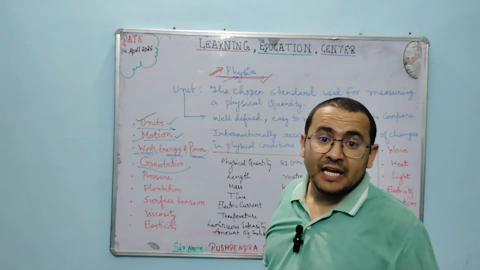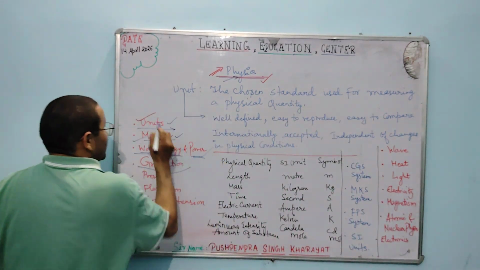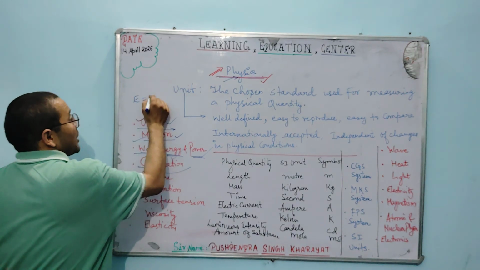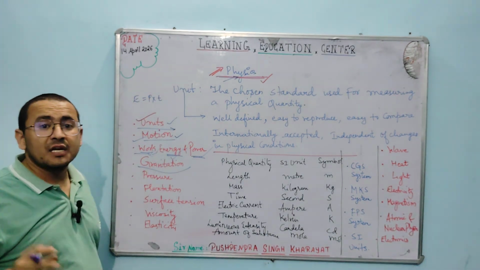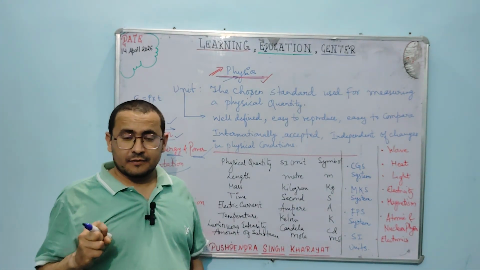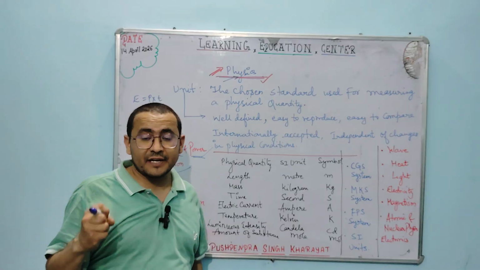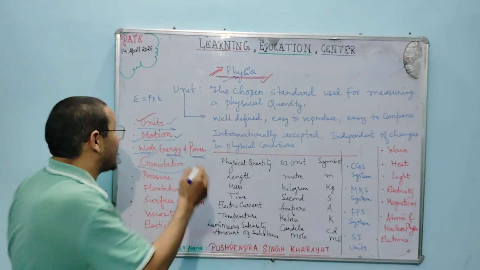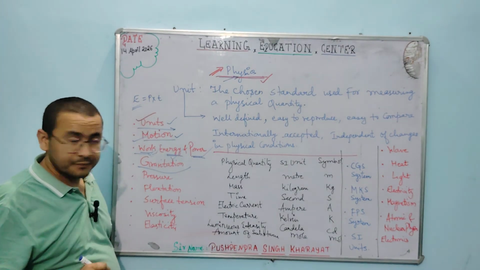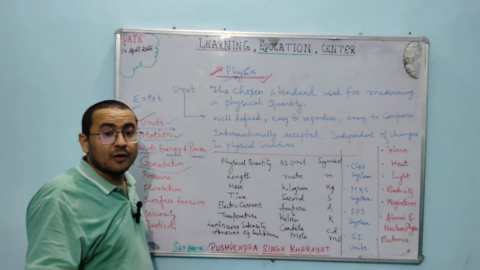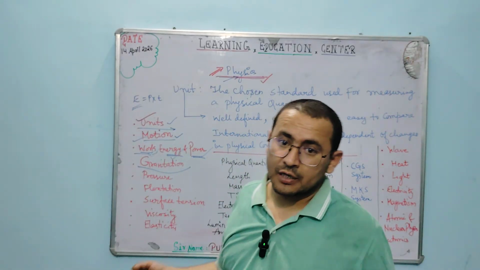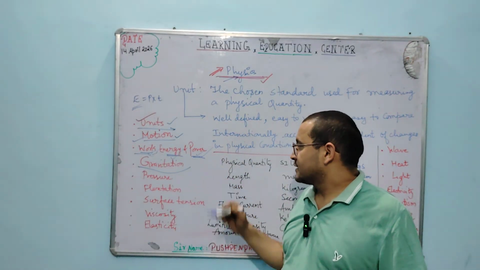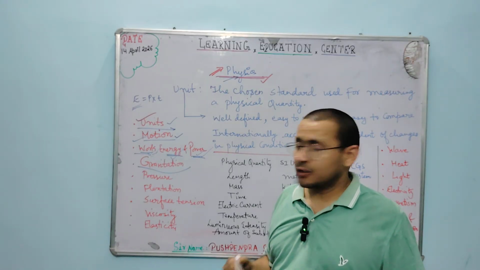Energy is equal to power into time. Suppose there is power consumption in electrical equipment for some period of time, that constitutes energy, and it is calculated in kilowatt hours. Active power is calculated in kilowatts.